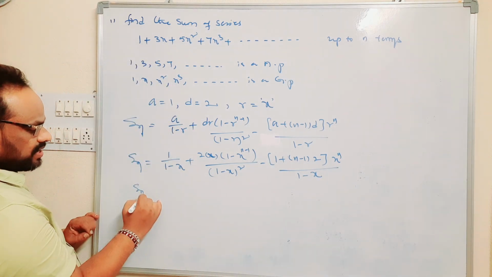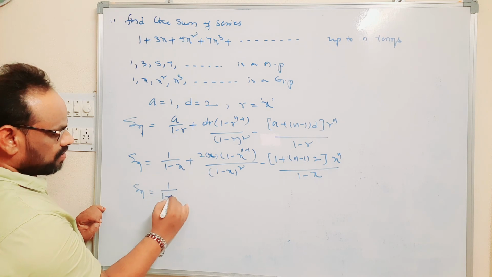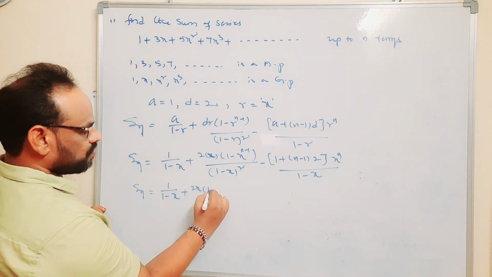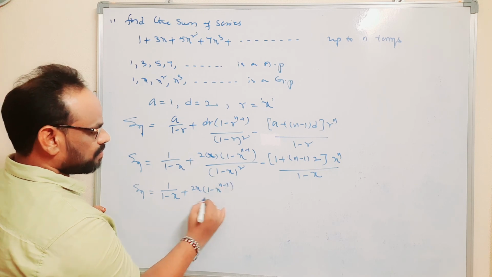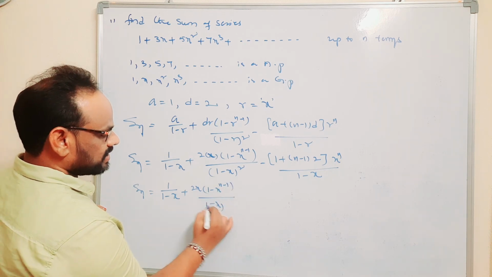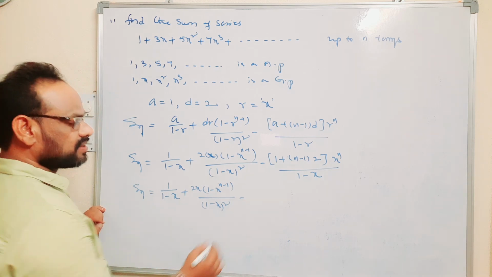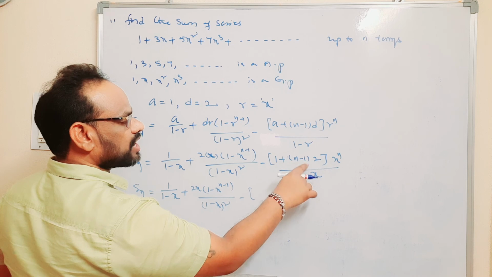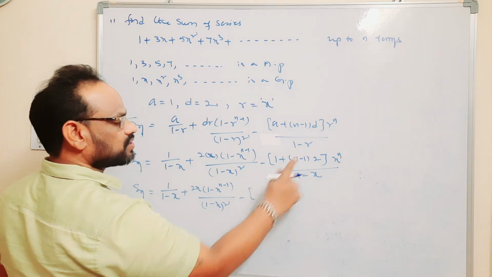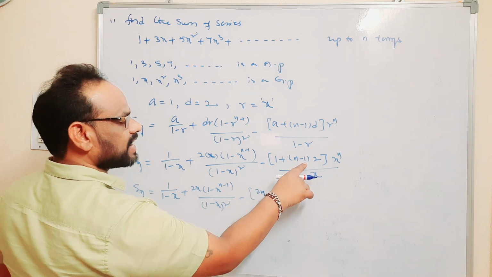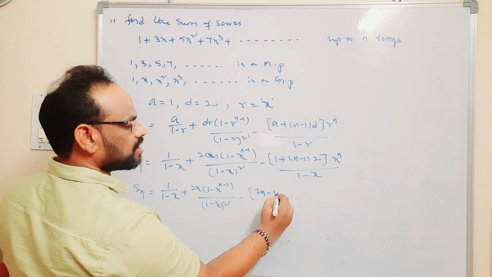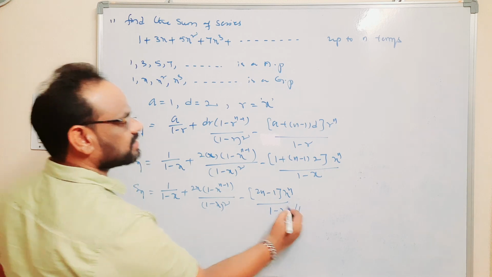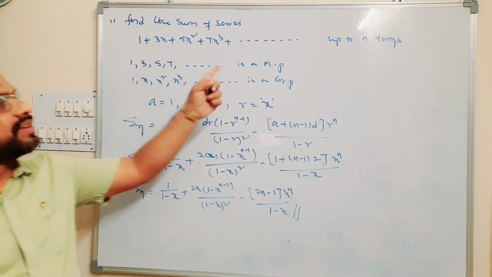That is, Sn is equal to 1 by 1 minus x plus 2x into 1 minus x to the power n minus 1 by 1 minus x whole square, minus 1 plus 2 into n minus 1, that is 2n minus 2 plus 1, which is 2n minus 1, into x power n by 1 minus x, is the sum of the sequence.